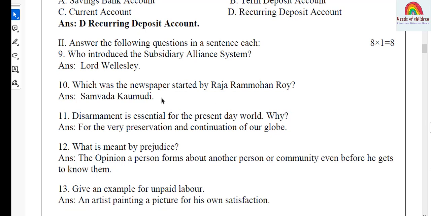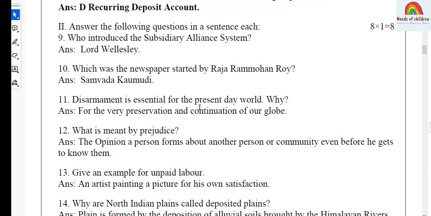Question number 10: which was the newspaper started by Raja Ram Mohan Roy? This is a question from history, social and religious reform movements. The answer, Samvada Kaumudi. Next, question number 11.